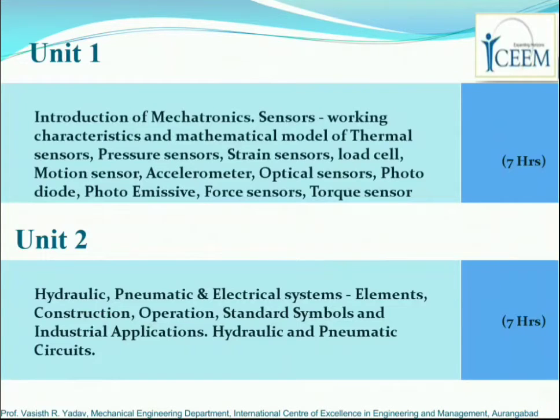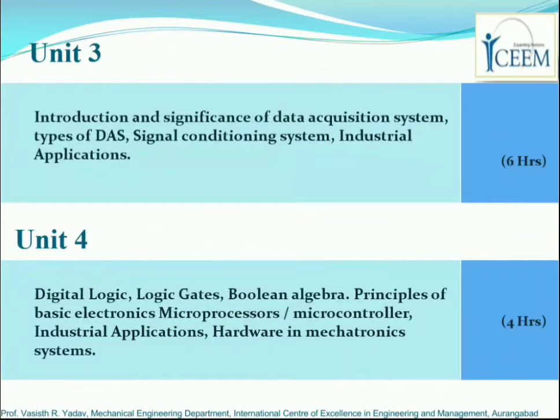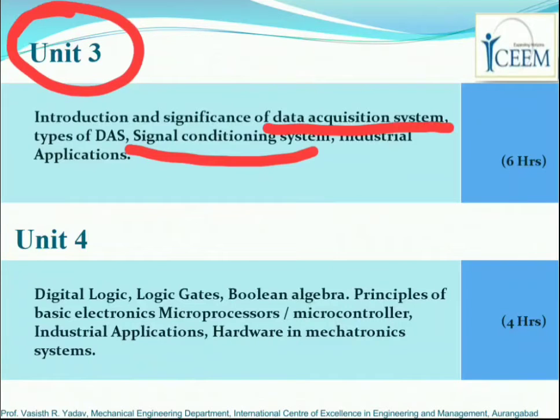Okay, so that was all about unit number 1 and unit number 2. Moving forward, in unit number 3 we will study the data acquisition systems, signal conditioning systems and their industrial applications. Unit number 3 is allotted a total of 6 hours, that means 15%. So unit number 3 is given a total weightage of 15%. Unit number 1, unit number 2 and unit number 3 fall in section A of the subject.